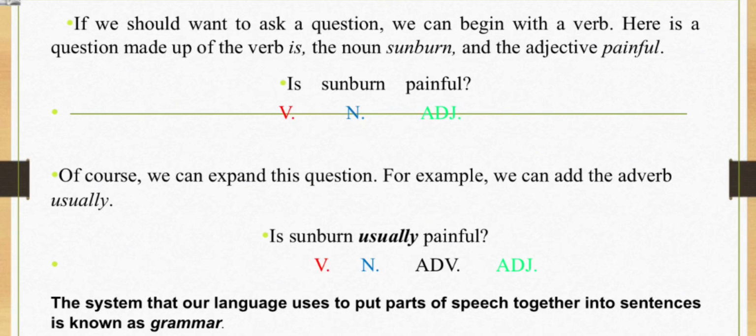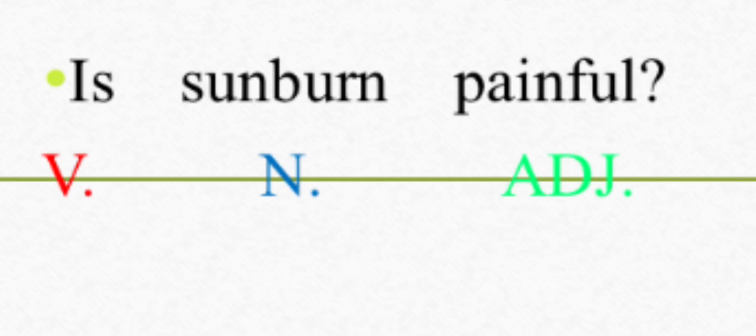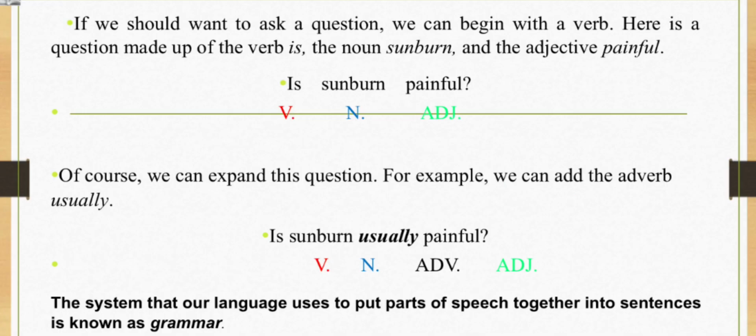And right now we are going to be asking questions. If we should want to ask a question, we can begin with a verb. Here is a question made up of the verb is, the noun sunburn, and the adjective painful. Is sunburn painful? The verb is "is," the noun is "sunburn," and "painful" is the adjective.